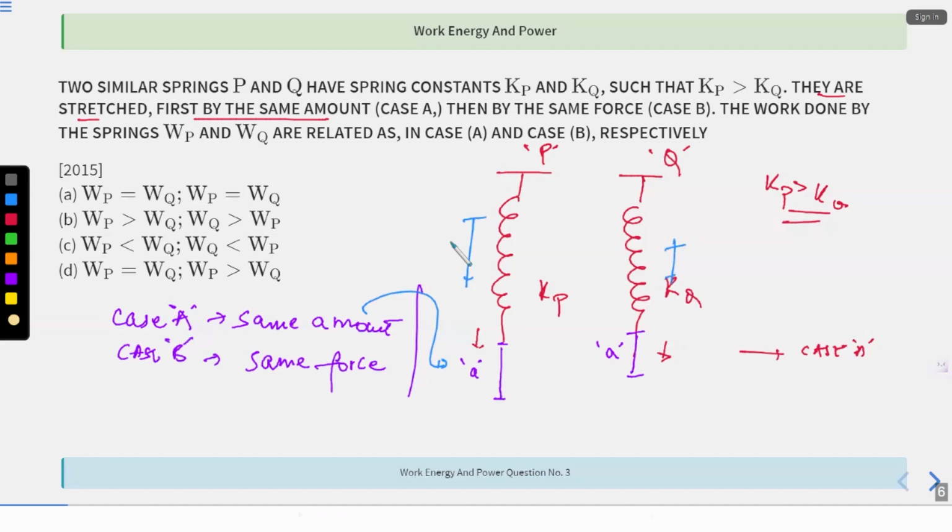If I'm stretching it to a distance A, that can be with any force. I can stretch it slowly, or I can stretch it very hard. So force over here is variable in case A, and in case B, it is the same force. They have not mentioned any length.